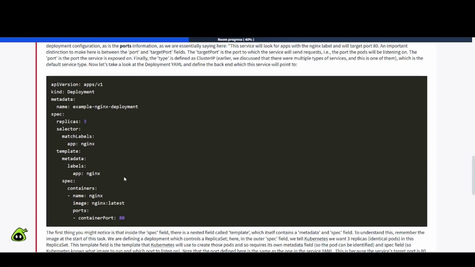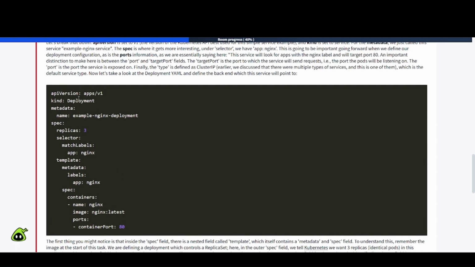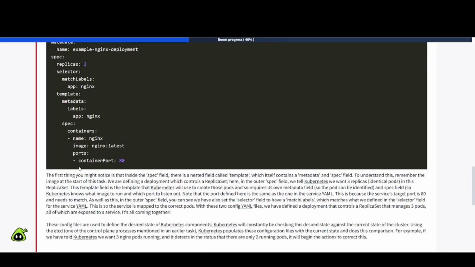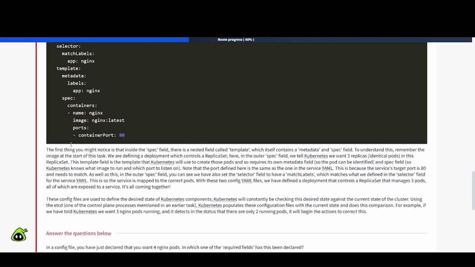Once again, we have similar items here: apps v1, deployment, metadata, example Nginx deployment, replicas 3, selector, and so on. Let's see here. The first thing you might notice is that inside the spec field, there's a nested field called template, which itself contains a metadata and spec field. To understand this, remember the image at the start of this task. We are defining a deployment which controls a replica set. Here is the outer spec field. We tell Kubernetes we want 3 replicas, identical pods.